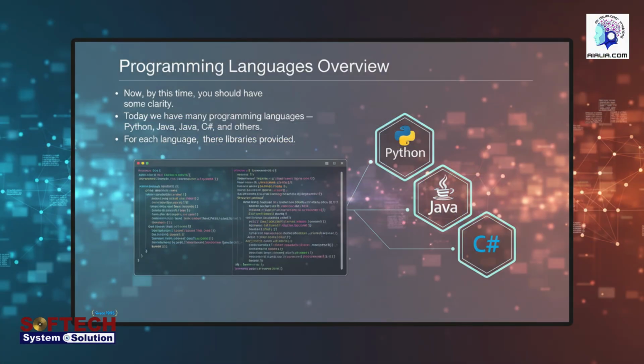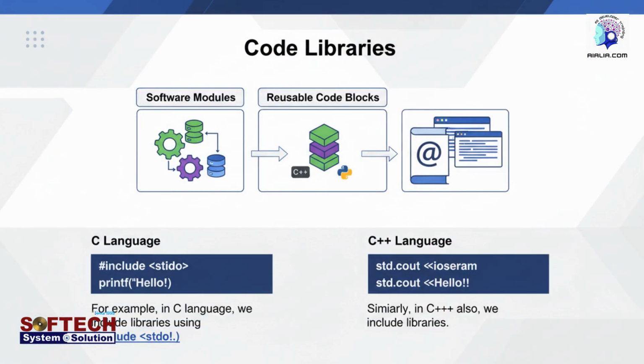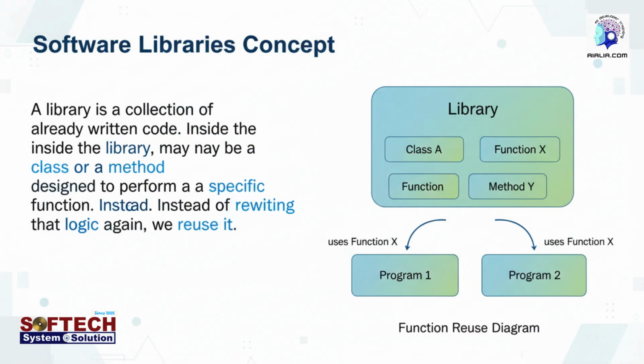Now, by this time, you should have some clarity. Today, we have many programming languages: Python, Java, C#, and others. For each language, there are libraries provided. For example, in C language, we include libraries using #include <stdio.h>. Similarly, in C++ also, we include libraries. So what is a library?